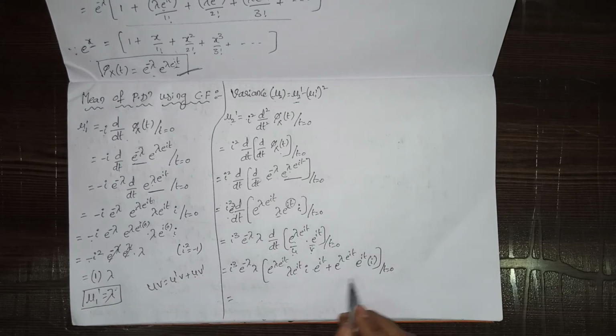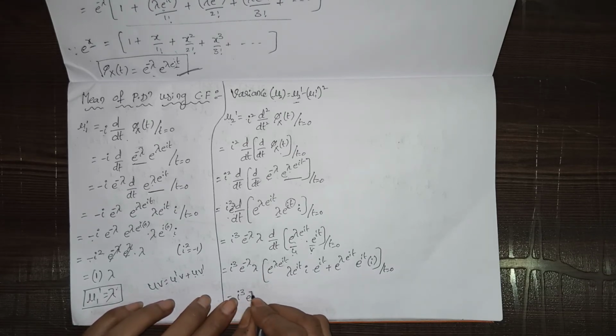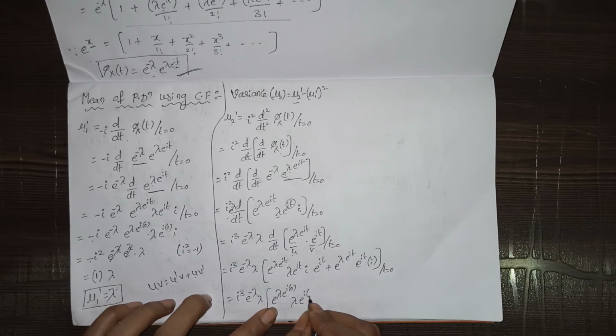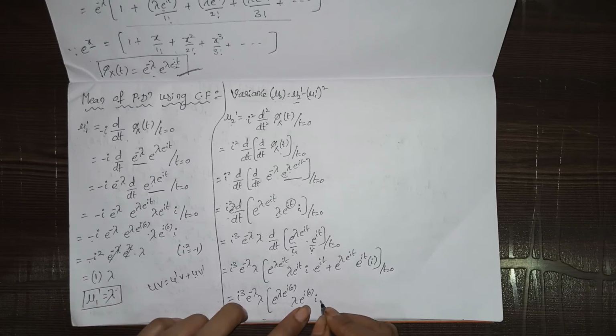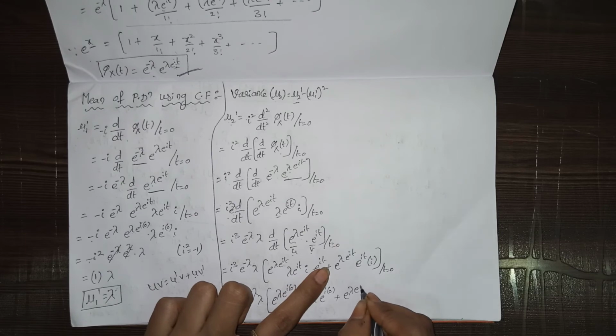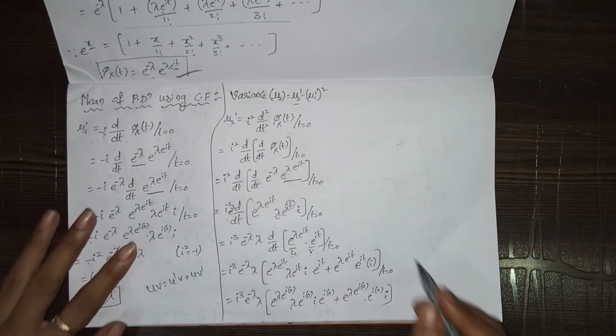So now we have to substitute t equals 0. So i cube into e power minus lambda into lambda, into e power lambda into e power i into 0, into lambda into e power i into 0 into i into e power i into 0, plus e power lambda into e power i into 0 into e power i into 0 into i.